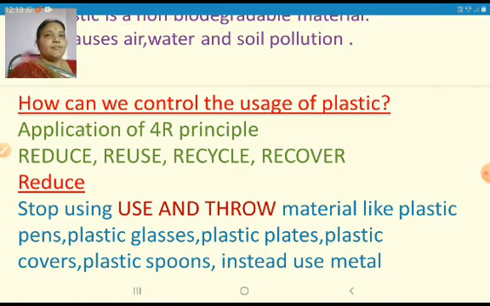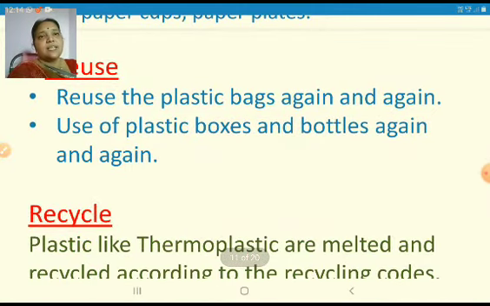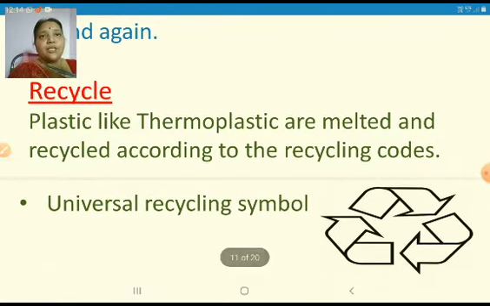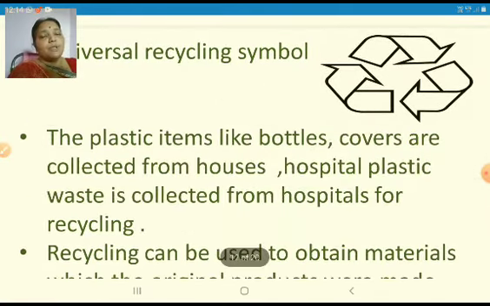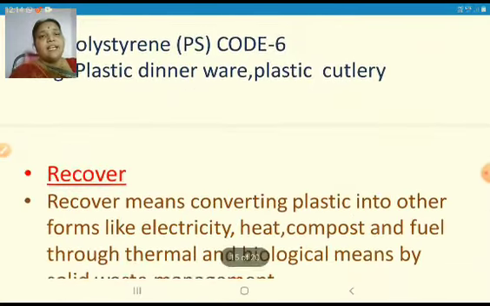All these 4 R's are the responsibility of every citizen on the earth, because if we want to continue to live on the earth, we have to follow this 4R. That is, we have to reduce the usage of plastic, we have to reuse plastic, we have to recycle. That means according to the recycling codes, we have to recycle the plastic waste, and finally recover.